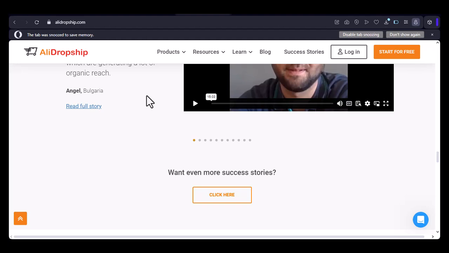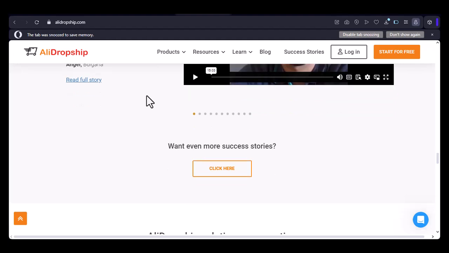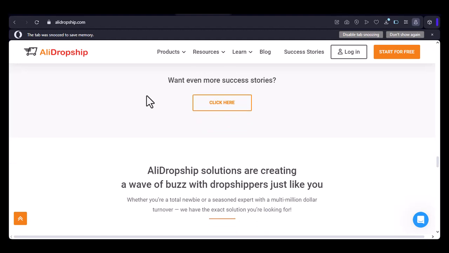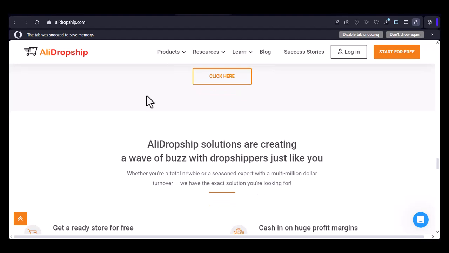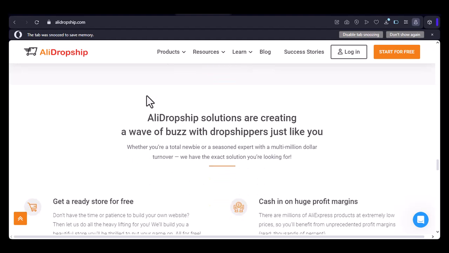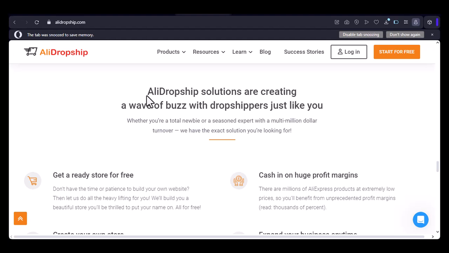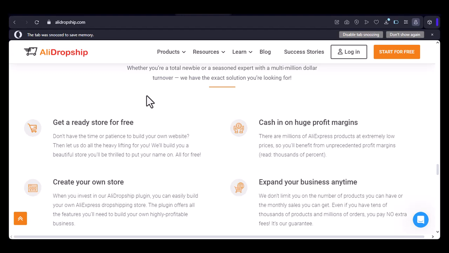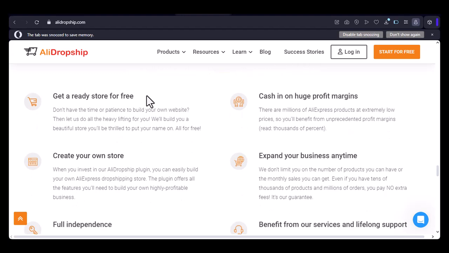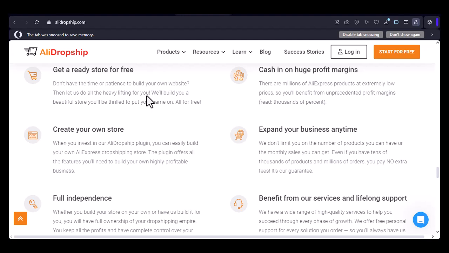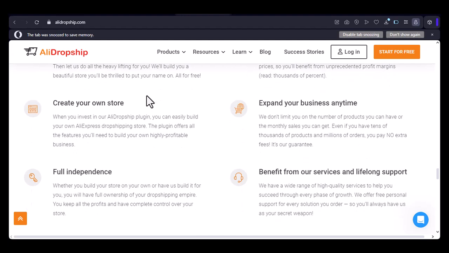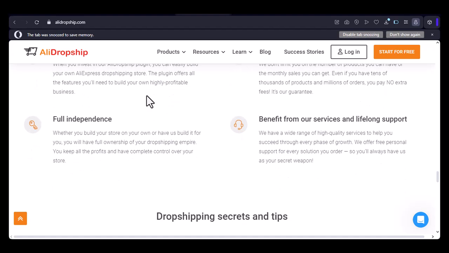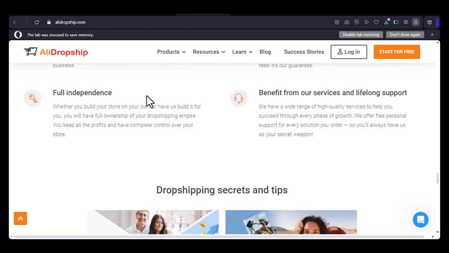Choosing the right platform. The best choice between AliDropship Original and AliDropship Woo depends on your individual needs and preferences. Consider the following factors. Technical expertise. If you're comfortable with WordPress and WooCommerce, AliDropship Woo might be a better option. Budget. AliDropship Original may have higher upfront costs, but it offers a complete solution. Customization. If you need extensive customization, AliDropship Woo provides more flexibility. Ease of use. If you're a beginner, AliDropship Original might be easier to get started with.